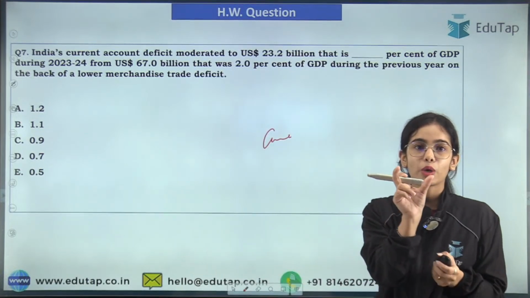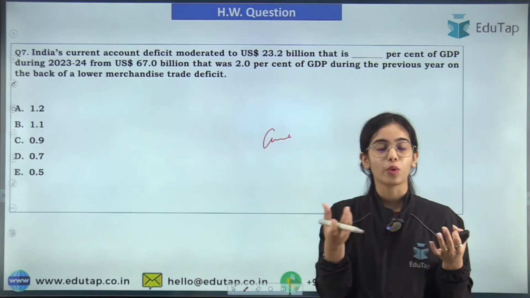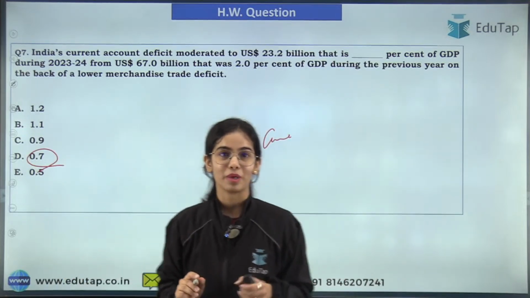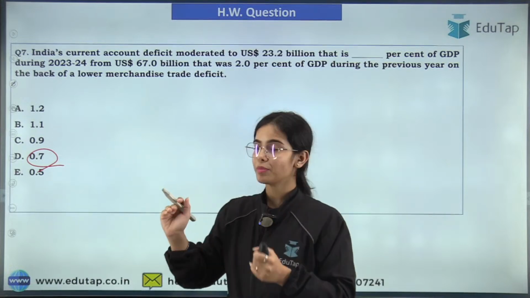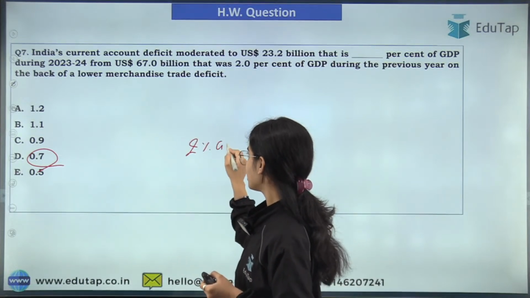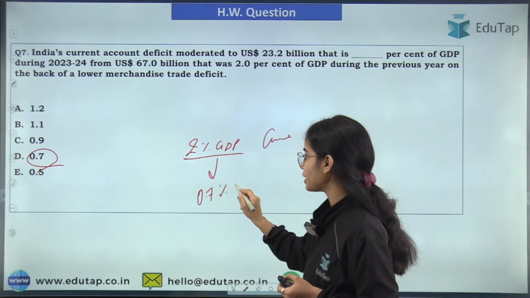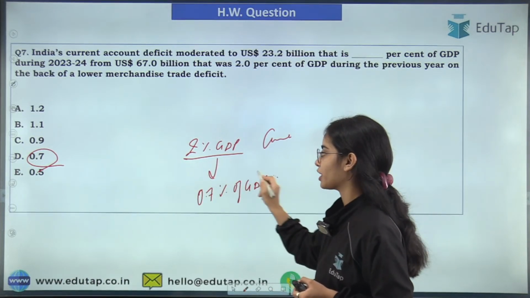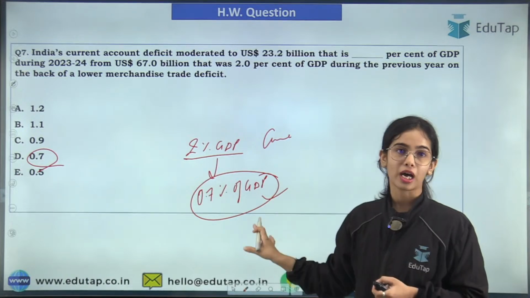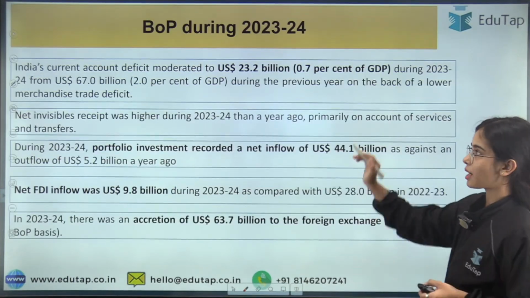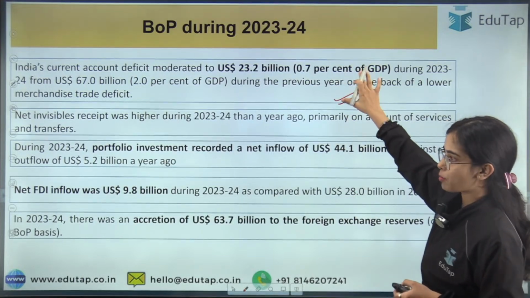Now this is the percentage of GDP. What percentage of GDP? Very good, 0.7% of GDP. So our deficit has come down from 2% of GDP in 2022-23 to 0.7% of GDP in 2023-24. That is a big thing for our country. So this is the data point that you need to remember from the examination perspective. This is the important data point.